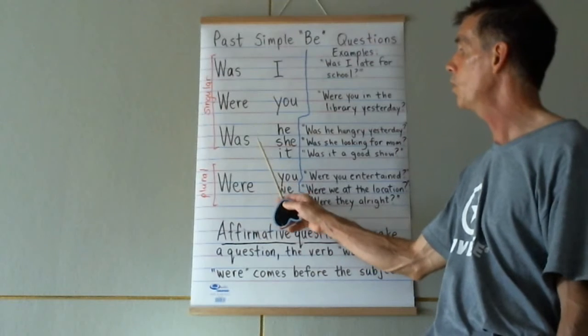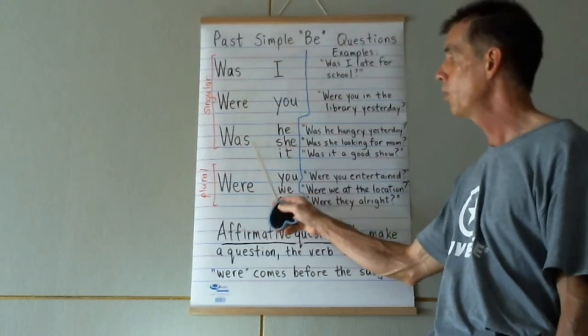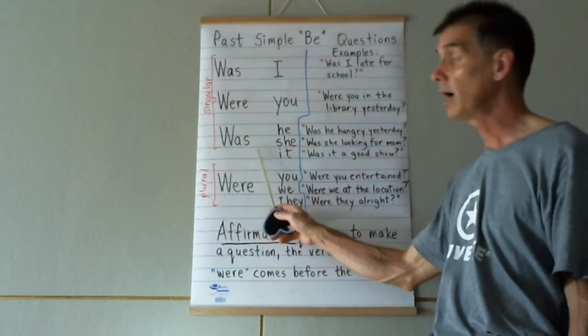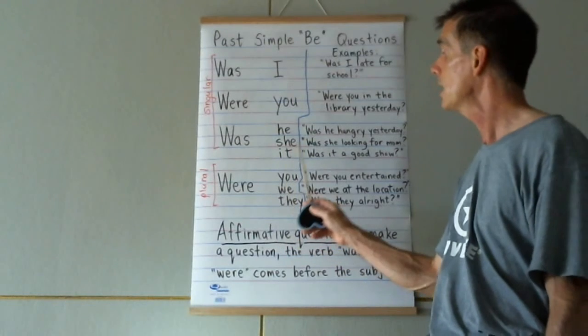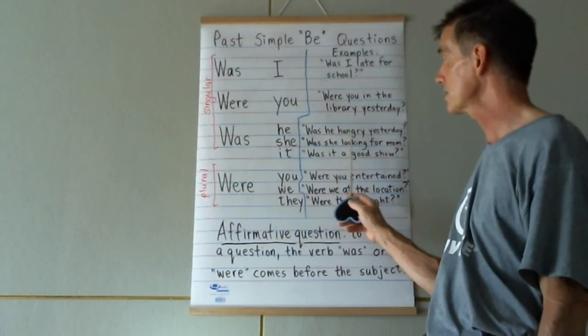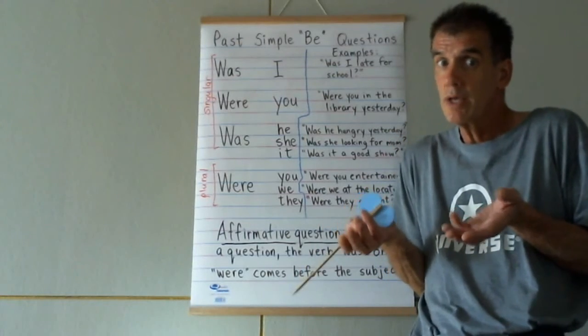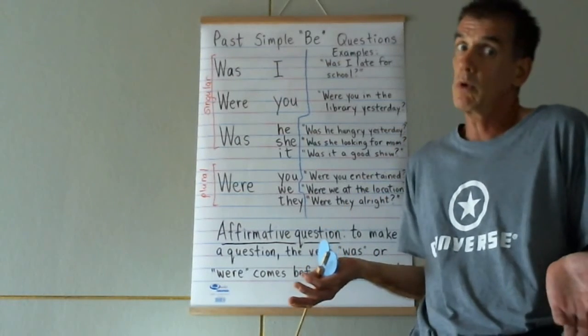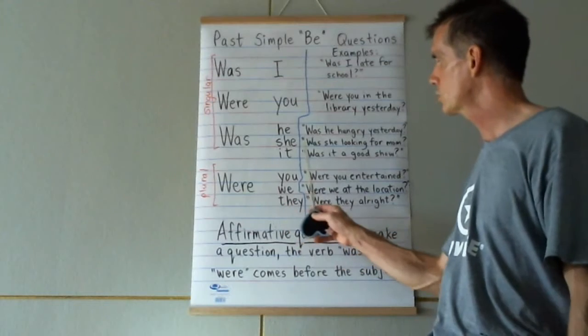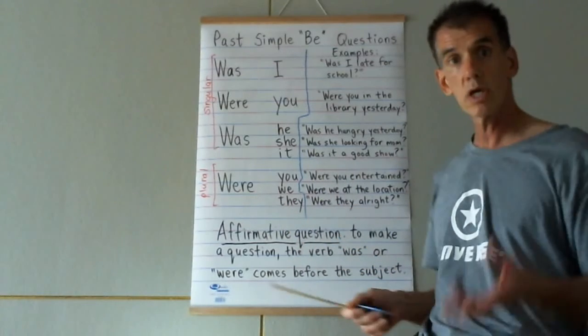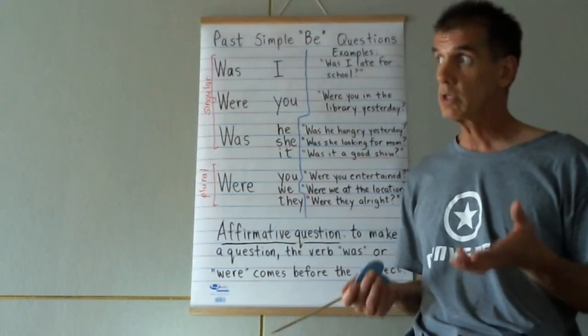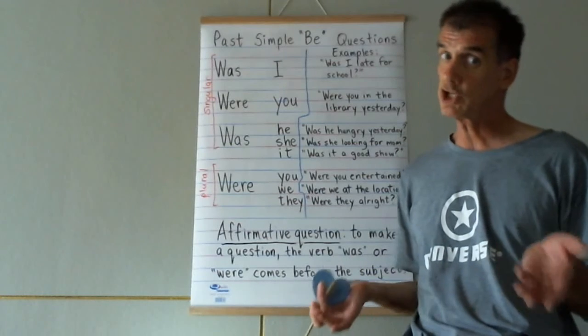So was he? Was she? Was it? The examples are, was he hungry yesterday? Yes, he was. No, he wasn't. Was she looking for mom at the park? Yes, she was.